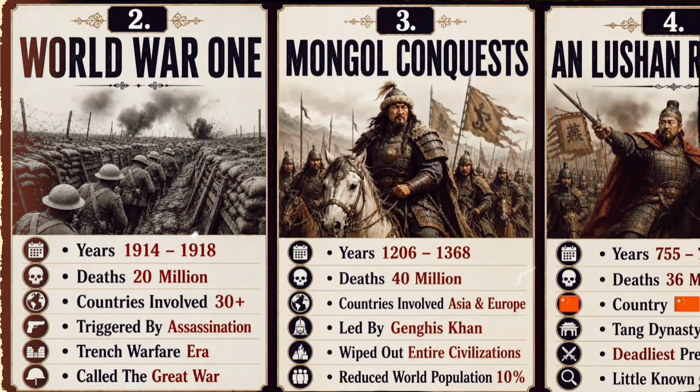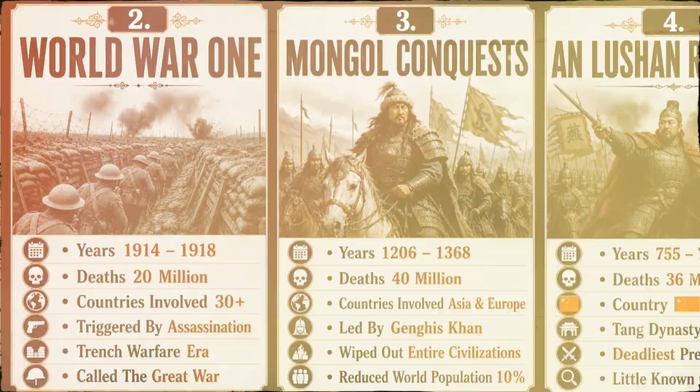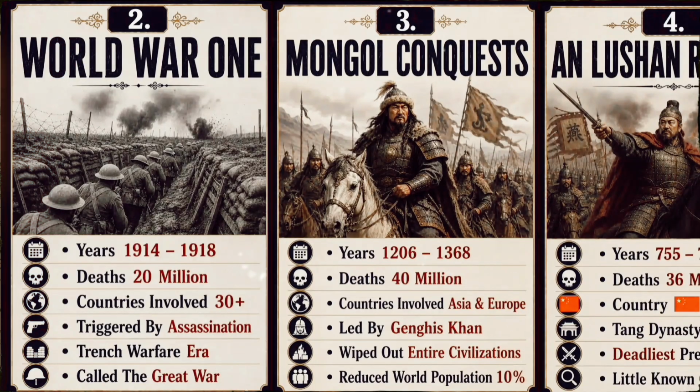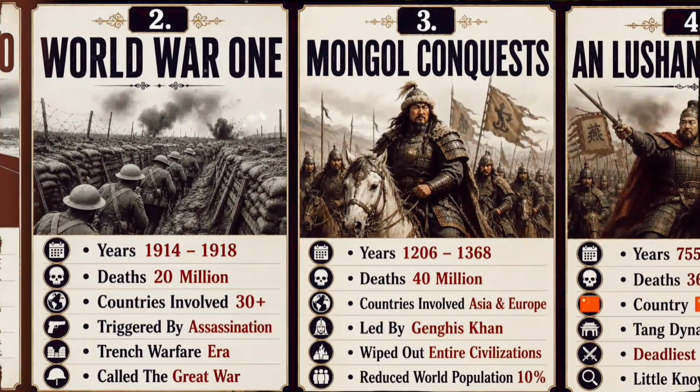How did one assassination trigger a global war? The First World War caused an estimated 20 million deaths and involved 30-plus countries. Sparked by the assassination of Archduke Franz Ferdinand, it became infamous for trench warfare and was known as the Great War.